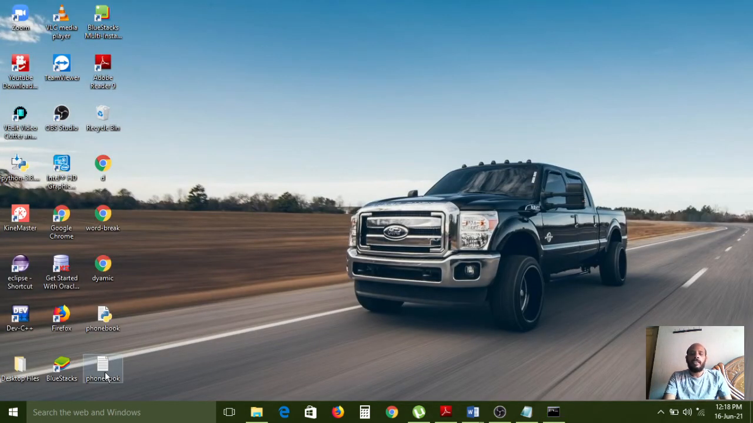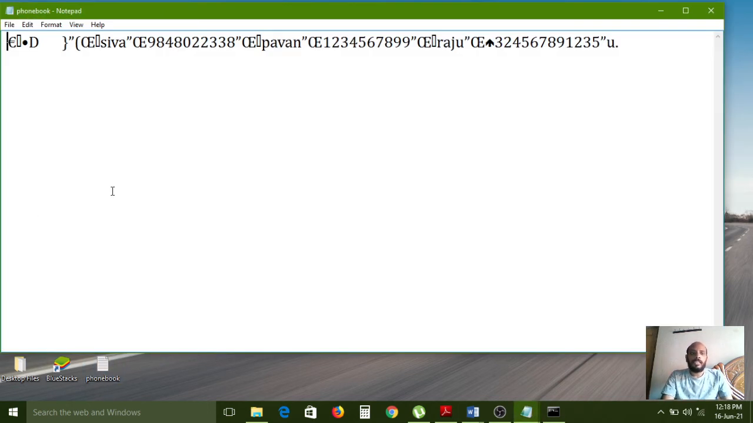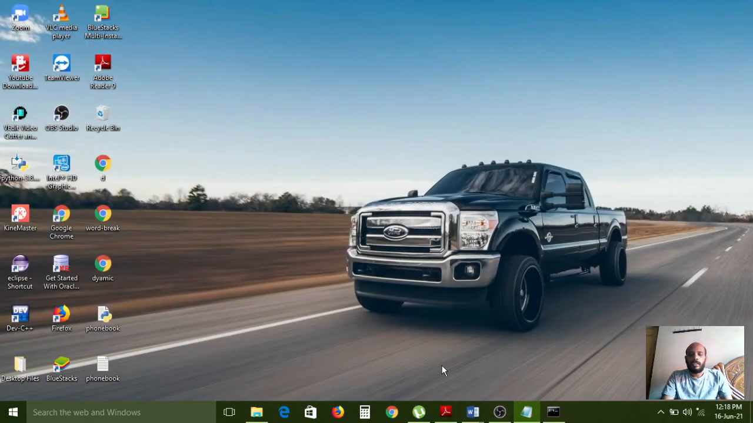Carefully observe on the screen. The phonebook.txt file has been created now. Just open this file. It is stored in the form of a stream of bytes. So that's why this is not readable by us, because this is a stream of bytes. It has been converted into a stream of bytes. So we can't read it by opening this file.